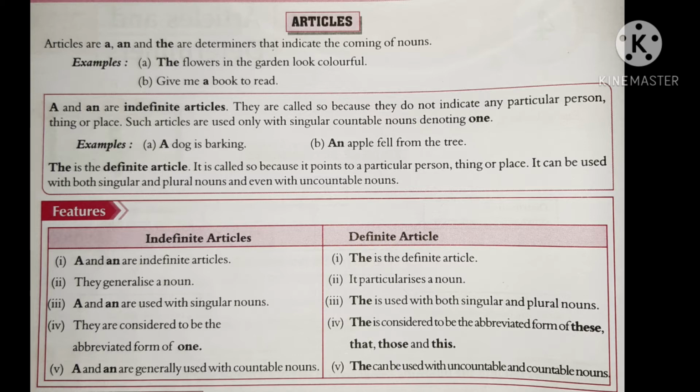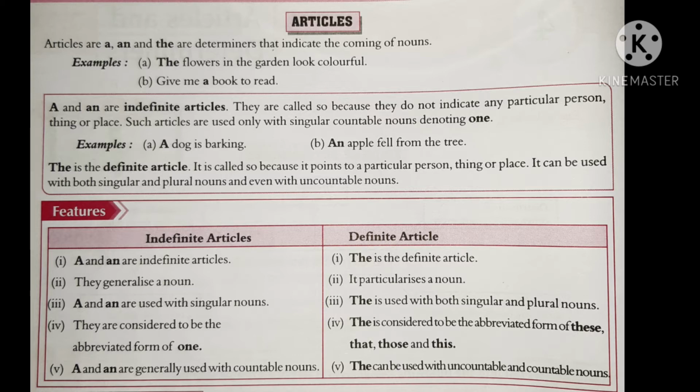The is called the definite article. It is called so because it points to a particular person, thing, or place, and it can be used with both singular and plural nouns and even with uncountable nouns.